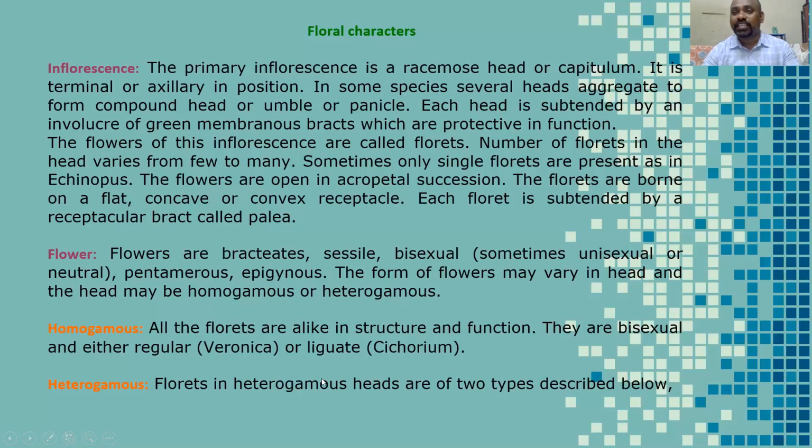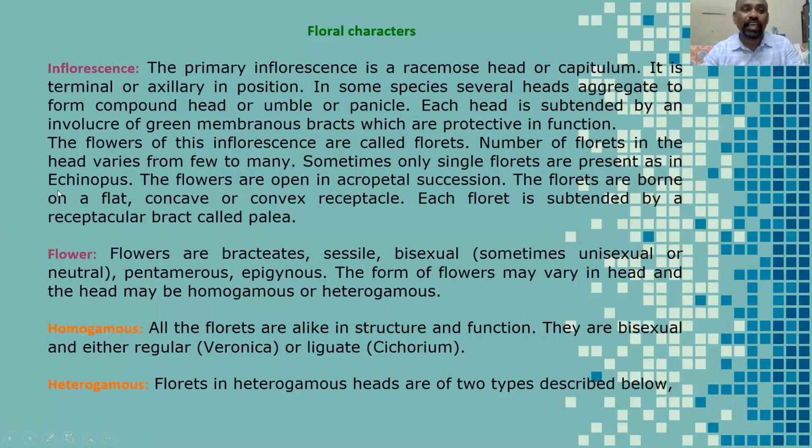Each head is subtended by an involucre of green membranous bracts which are protective in function. So, as I already told you, the florets are combined with the help of the green involucre. It is a membranous bract which is protective in function. It protects all the florets and holds them together, looking like a head inflorescence. The flowers of the inflorescence are called florets.